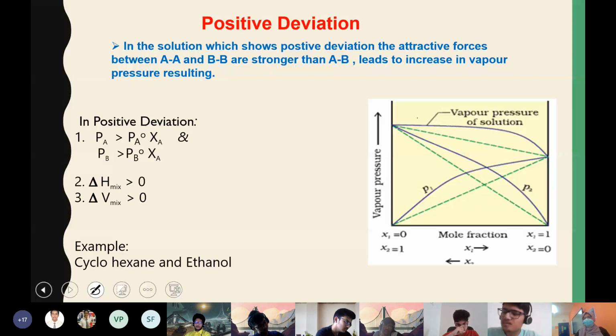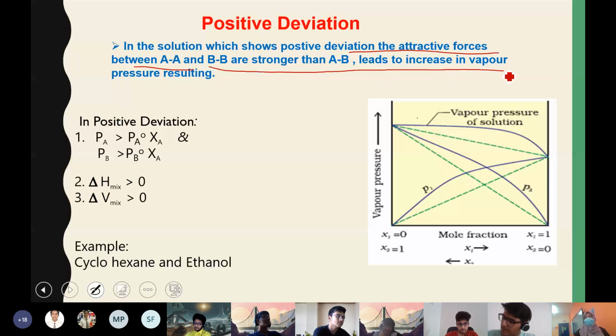The expected graph is shown in green color, and for the one showing positive deviation, the reality is that the actual vapor pressure will be more than what you calculated using Raoult's law. So that's what you can see in the solution which shows positive deviation. The attractive forces between AA and BB are stronger than AB, leading to an increase in the vapor pressure.